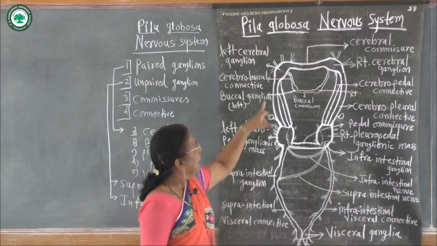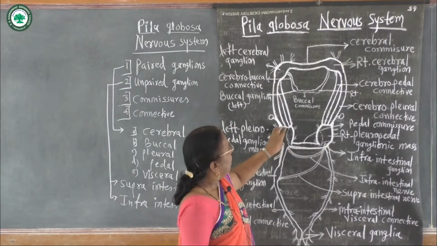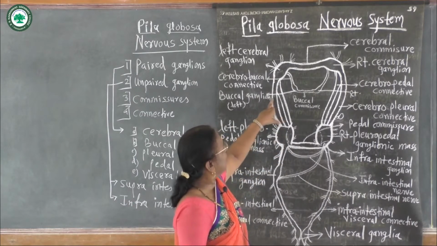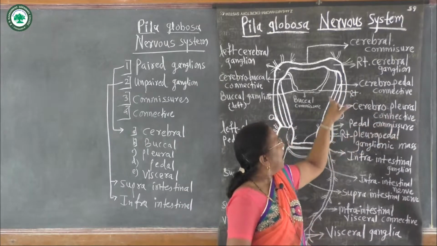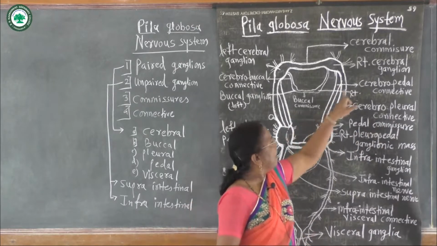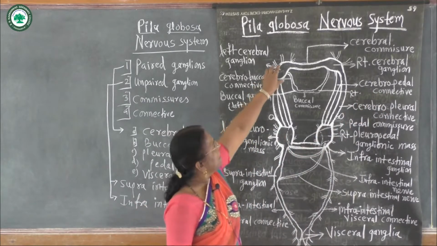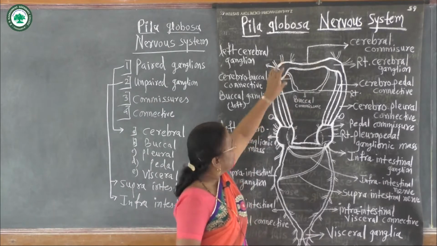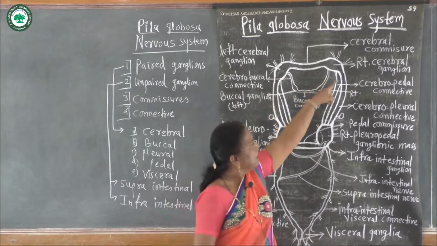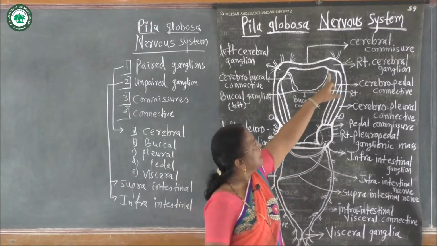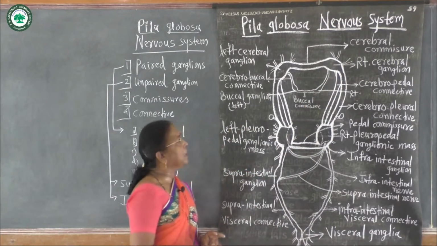Then cerebral ganglion joins with pleural ganglion by means of a nerve called cerebropleural connective, and inner to this there is another connective, cerebropedal connective. Means both cerebral ganglions join with pleural and pedal ganglion by means of separate connections. These separate connections are called cerebropedal and cerebropleural connections or connectives.